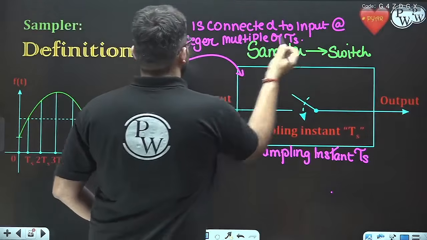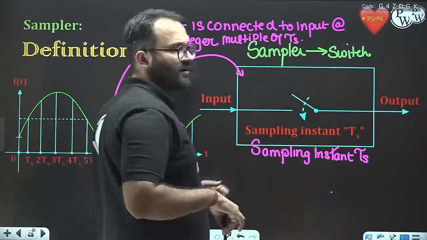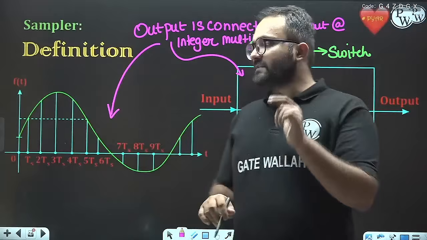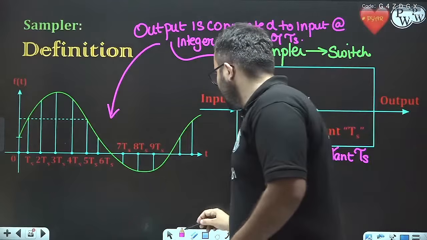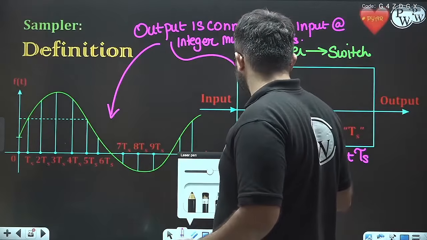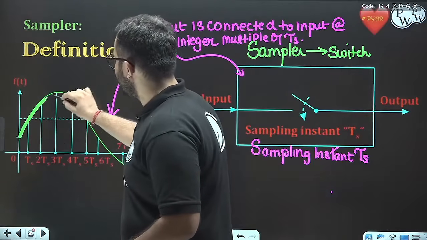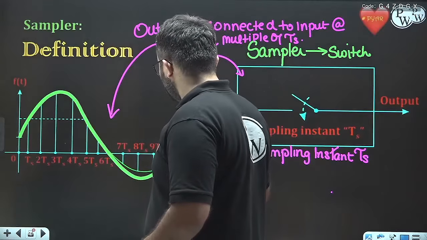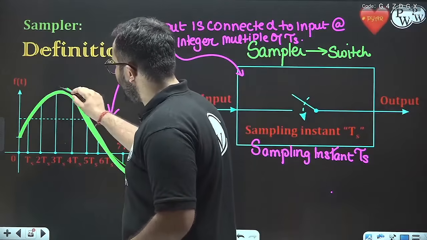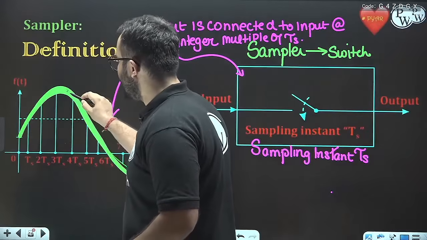Now the same thing is represented in this figure. We can see that this green signal is applied as the input. It is a continuous time input because the input is valid at all time values, all t values.